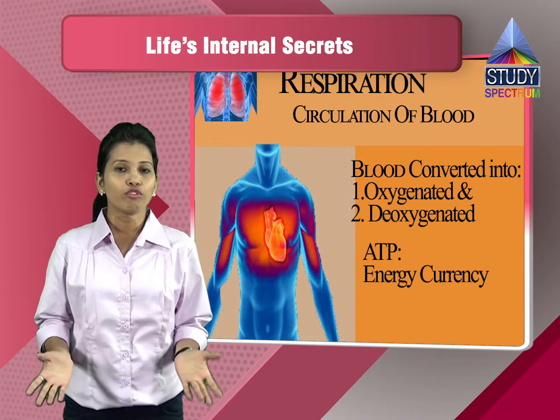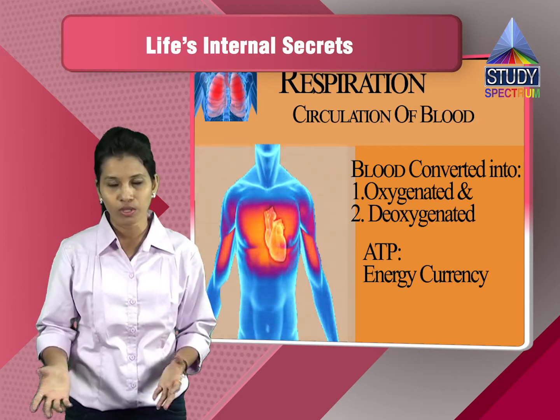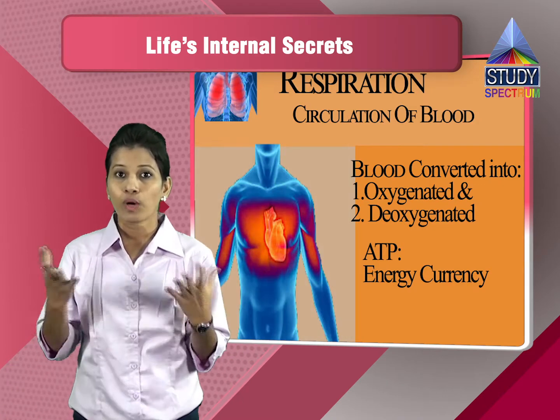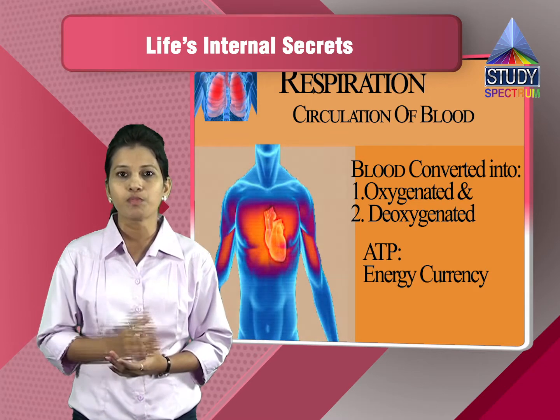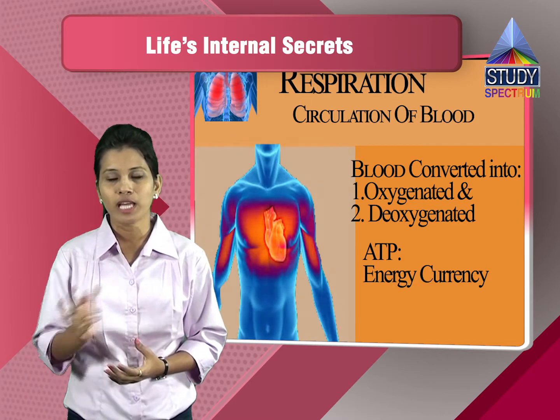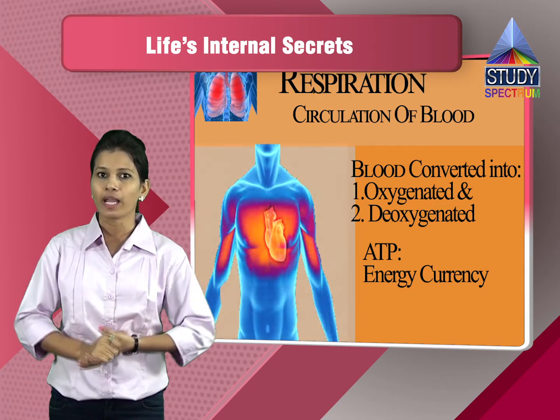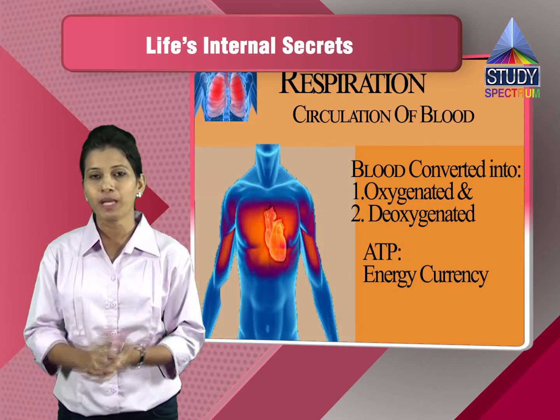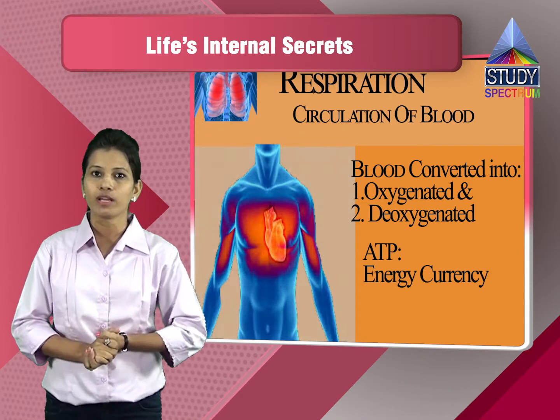Similarly, when we have to do a certain amount of work, whatever it is, moving from here to there, talking, writing or running, the functions are performed only when we spend a certain amount of energy, that is, we spend ATP. This ATP is produced in the mitochondria, and this production of ATP at the mitochondrial level is also called internal respiration or cellular respiration.